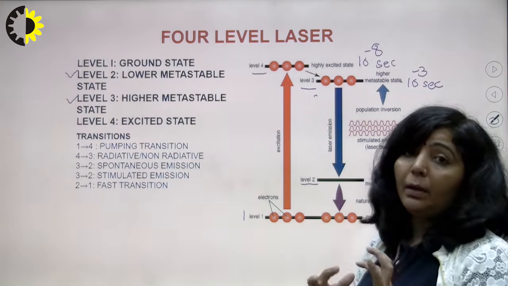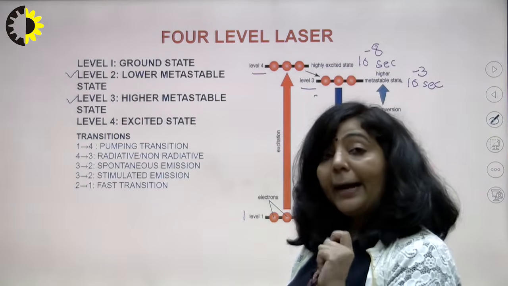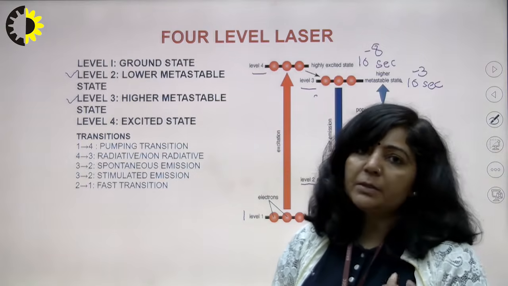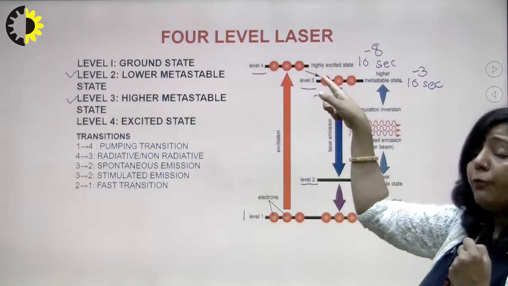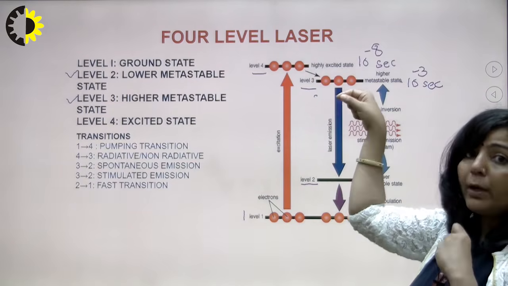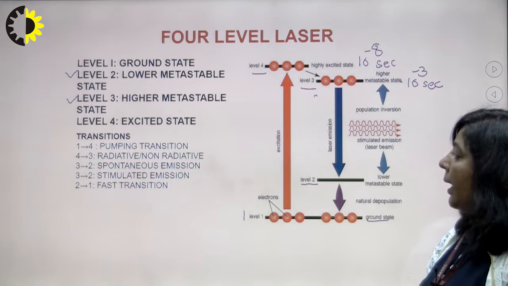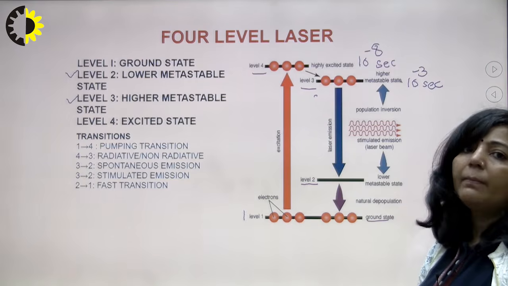Initially, as I have already mentioned, ideally these two states 2 and 3 are empty, but practically a few atoms can be present in 2 and 3. When atoms are coming down from 4 to 3, the number of atoms in 3 will start increasing, and ideally 2 is empty or only a few atoms are there in state number 2.